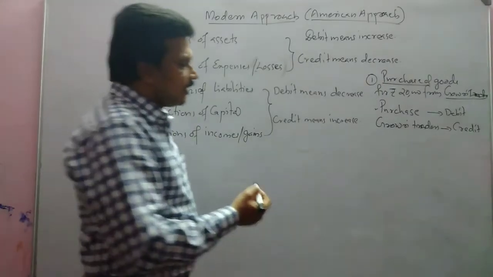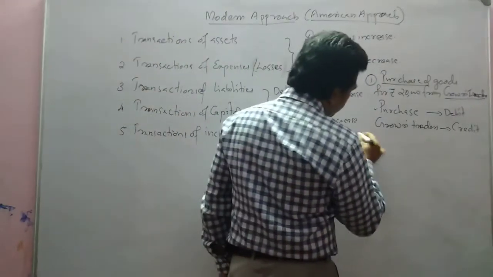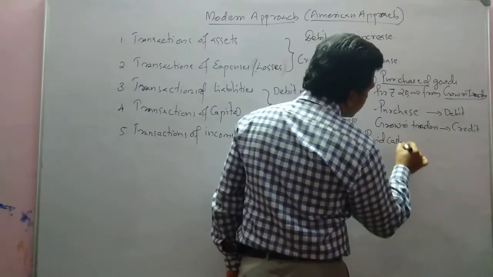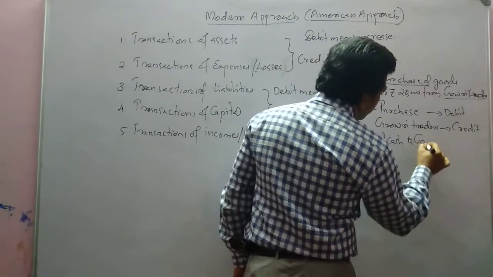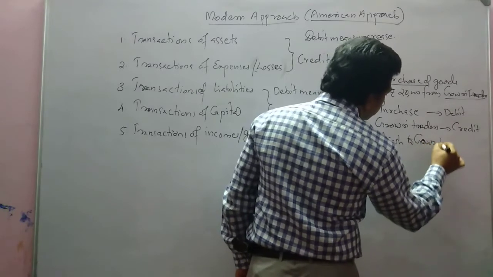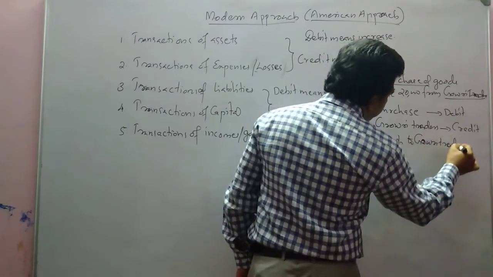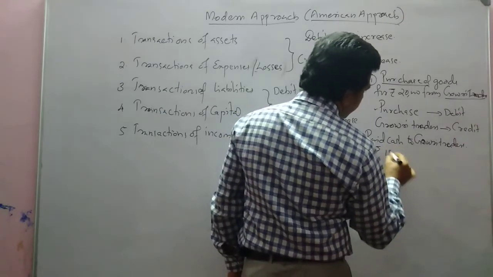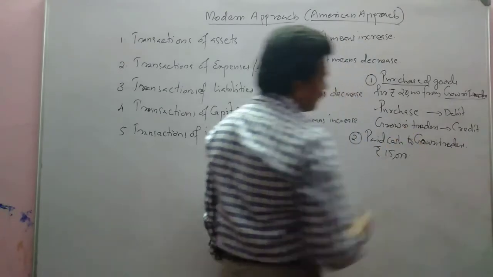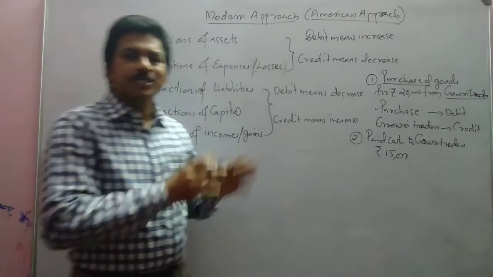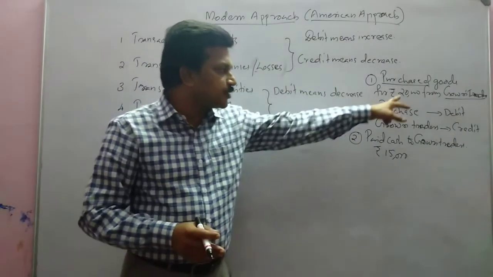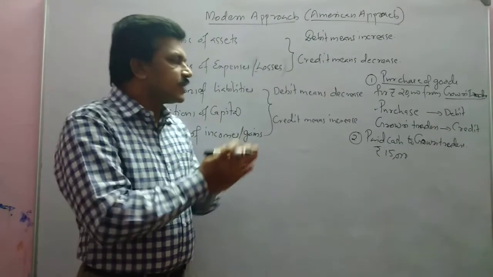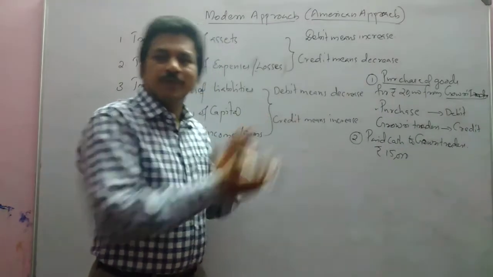Okay. Then another example: paid cash to Gauri Traders, rupees 15,000. We had to pay 20,000 to Gauri Traders, and out of that, 15,000 is paid.